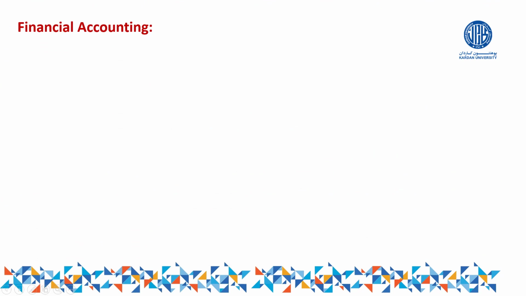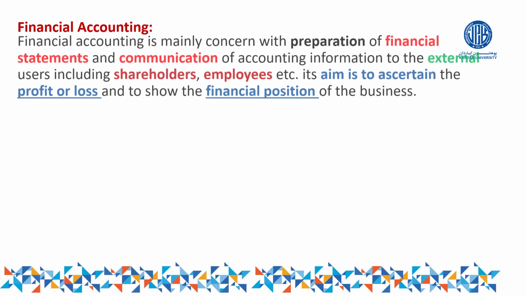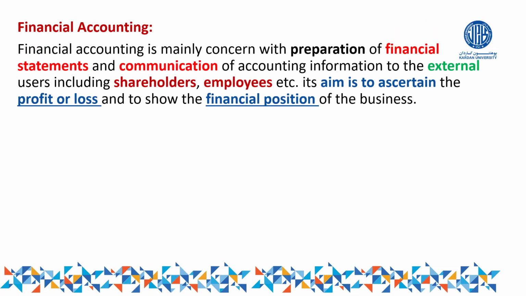The first one is financial accounting. Financial accounting is the oldest branch of accounting, or we can say financial accounting sometimes can be called the father of accounting. There is a simple definition for financial accounting. We can define financial accounting in this way.